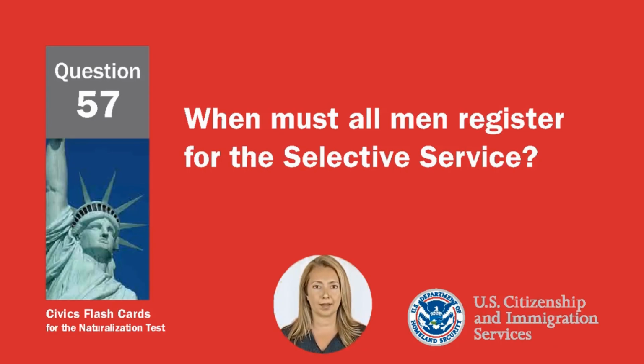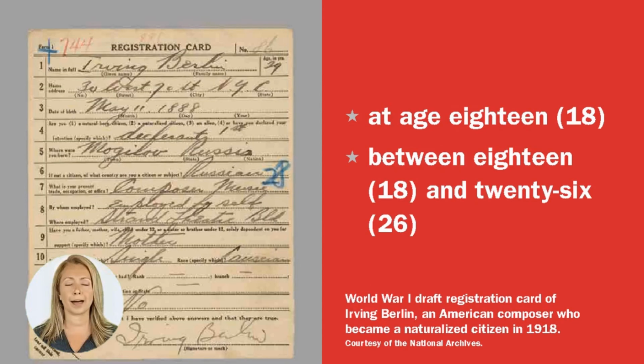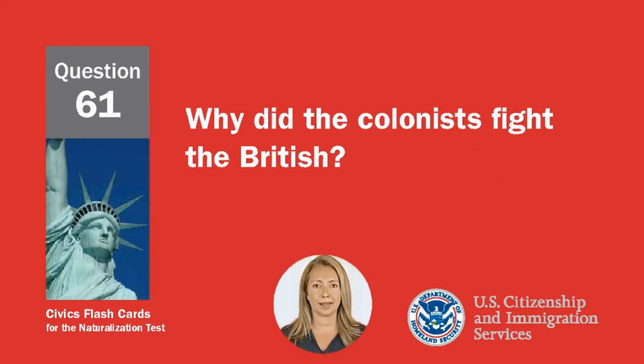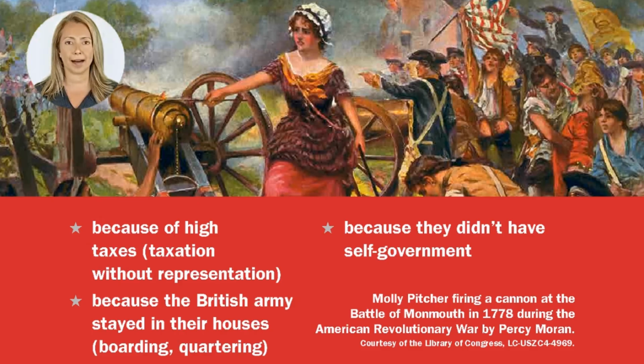When must all men register for the Selective Service? At age 18. Between 18 and 26. Why did the colonists fight the British? Because of high taxes, taxation without representation. Because the British Army stayed in their houses, boarding, quartering. Because they didn't have self-government.